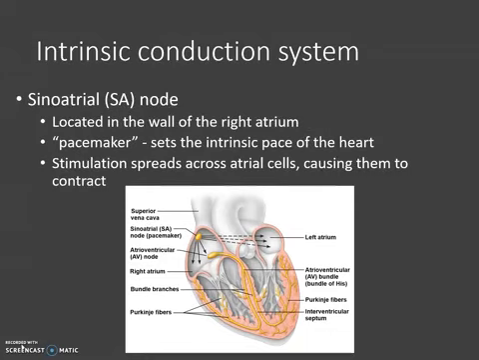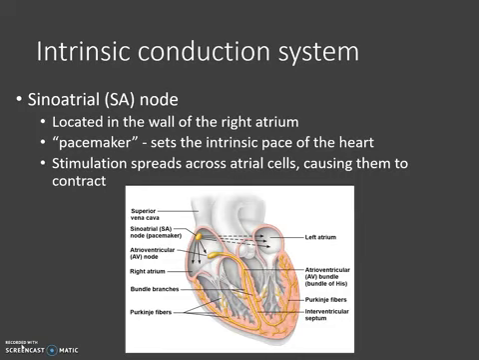So first of all, let's take a look at some structures that are associated with this intrinsic conduction system. This is basically the internal nervous system of the heart that helps to send out the signal for the heart to contract. We mentioned before that the atria contract first, and then after a little bit of a lag time, the ventricles contract. The slight difference in timing of the contractions helps to keep the blood moving in one direction through the heart, and the timing is controlled by this intrinsic conduction system.